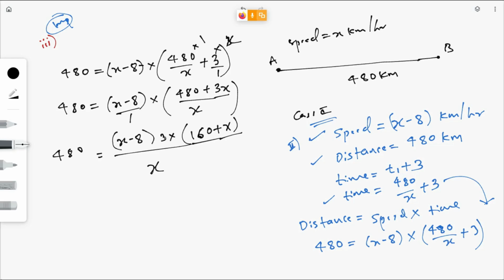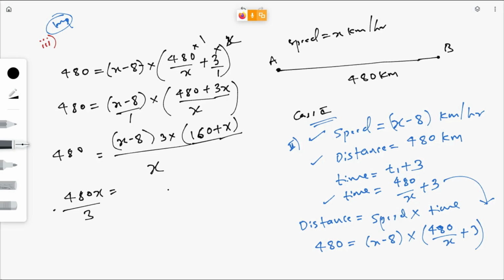Now take this 3 and x to the LHS. You will get 480x, and then this 3 to the denominator. The denominator will come in the numerator, and the numerator in the denominator. Understood? Any doubts?